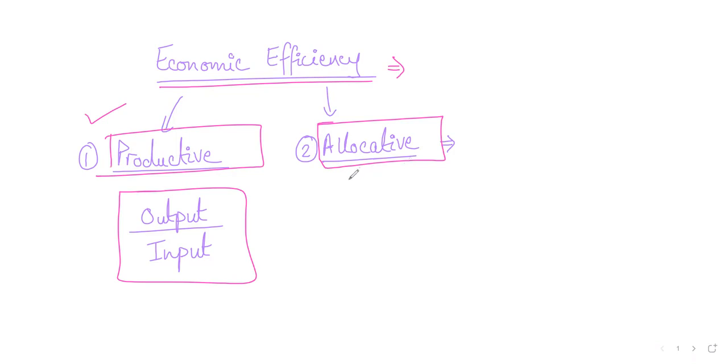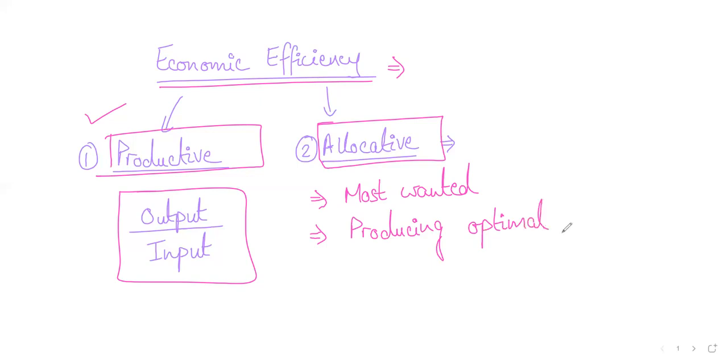What is allocative efficiency? Allocative efficiency means producing goods that are most wanted in the economy, most needed or wanted. The second condition for allocative efficiency is producing optimal quantities. Optimal might be a new word for you, but it just means appropriate, suitable. Producing optimal quantities of goods. As we proceed forward, you'll get to understand what that is.